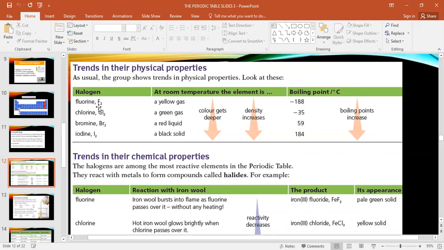Here, fluorine, what is the formula? F2, chlorine Cl2, bromine Br2, and iodine I2. In the first column, the formulas of halogens and their names are both very important. Like I gave one question in the short test, write the name of the metal, but you wrote Na. Instead of Na, when the question says write the name, you have to write sodium. Understand? But you wrote Na and Ar, and I gave the marks because I was just helping you in the first short test. But this is not a proper answer. You have to write the name.